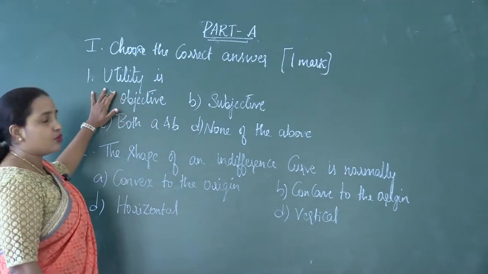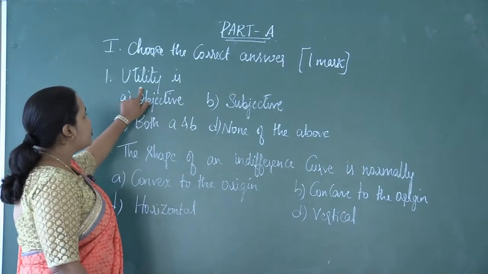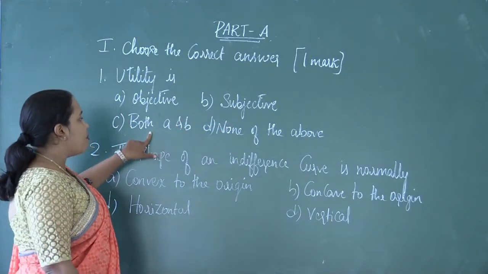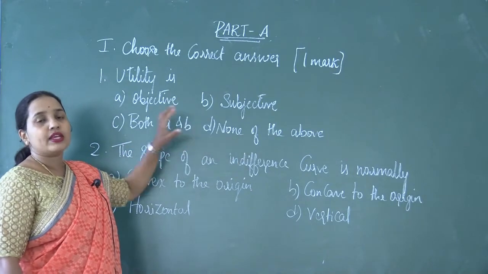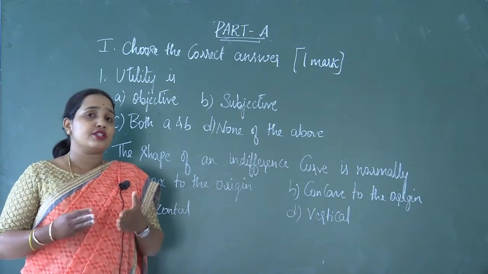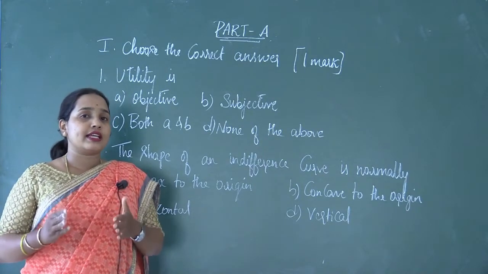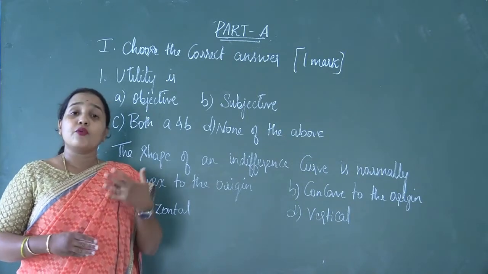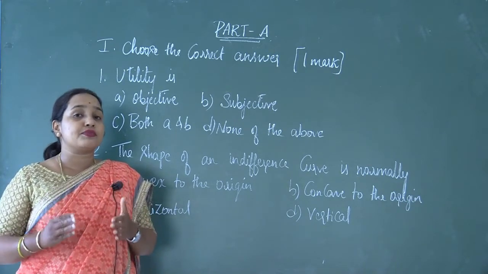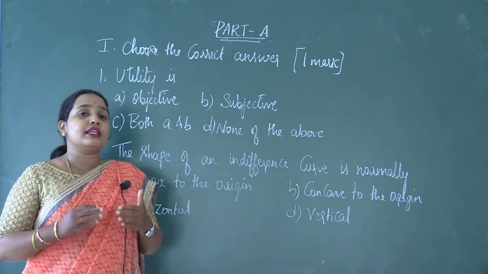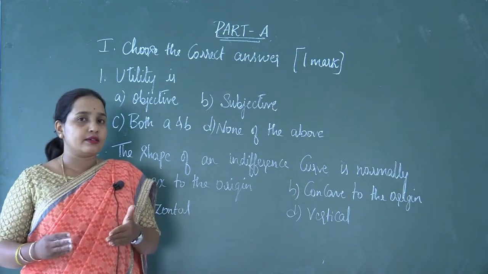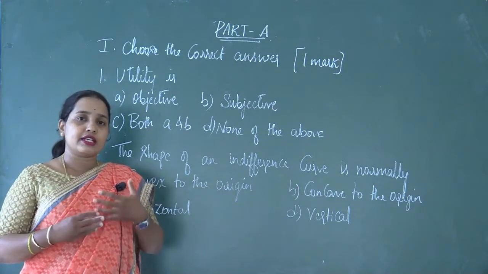The first question that you may expect from this chapter is on utility. They will give you the options objective, subjective, both A and B, none of the above. The answer is very simple, which you learned when I taught you the concept of utility. We understood that utility is the want satisfying capacity of the commodity. We learned the features of utility. By then we understood that utility is a subjective phenomenon. That means utility may not be the same for all persons. It differs from one person to another, from place to place as well as time.